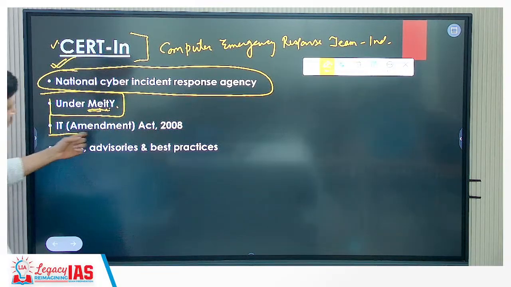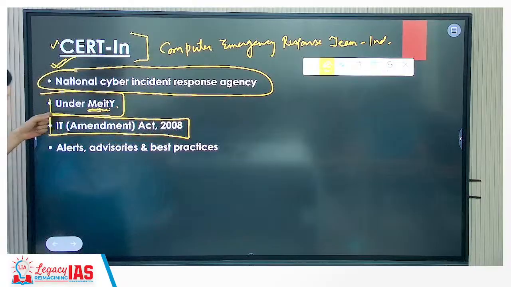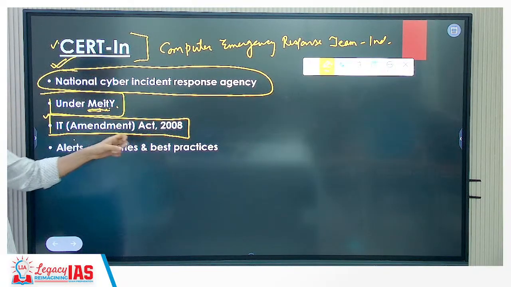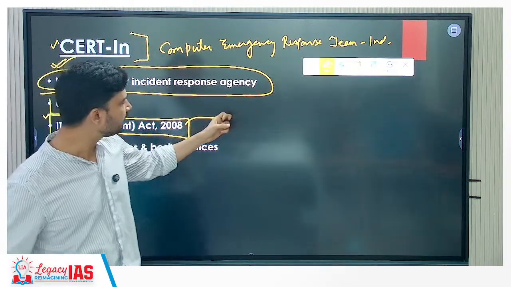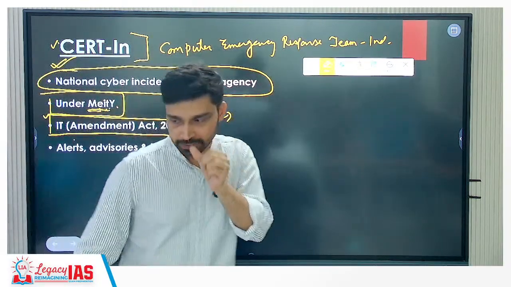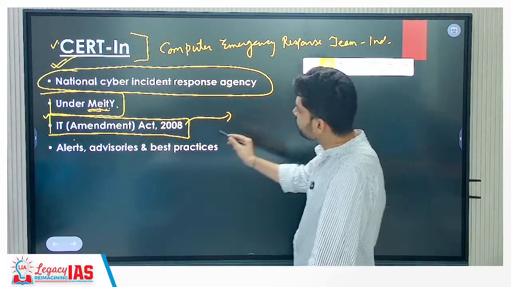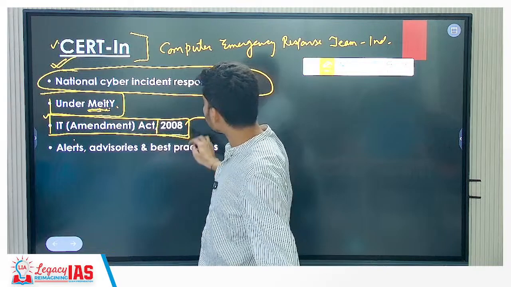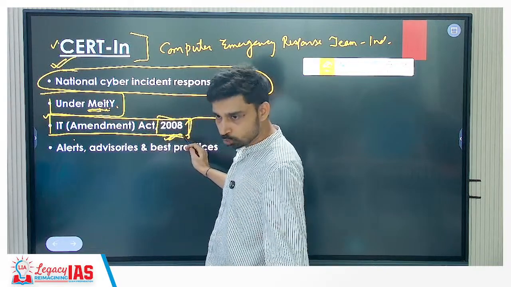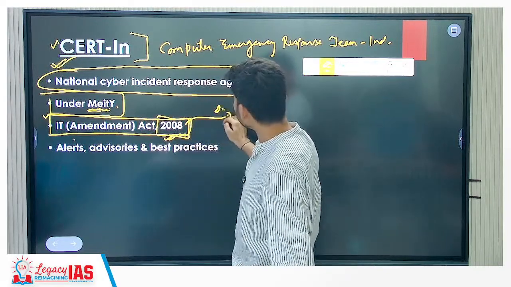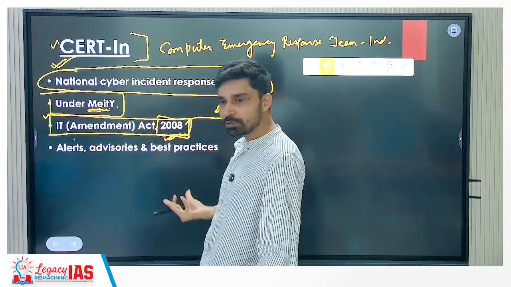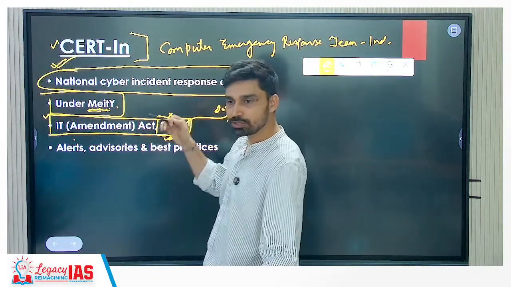Acha, for cyber crime, which act governs cyber crime? Information Technology Amendment Act 2008. So if someone is found to be guilty of cyber crime, he would be punished under the provisions of this act. There is also criticism because look here, when was this act instituted? 2008. Compare that, we are in which year? 2026. Many of the cyber crimes that we see today did not even exist in 2008.